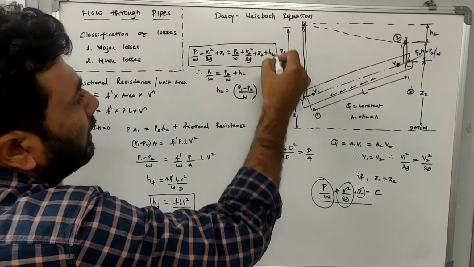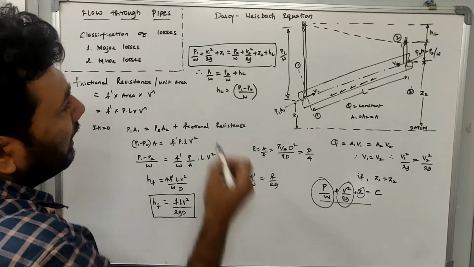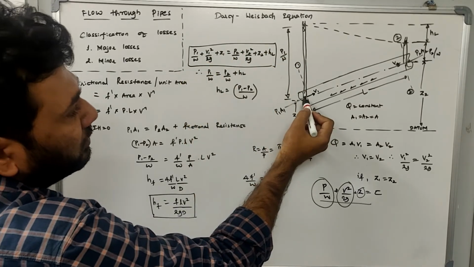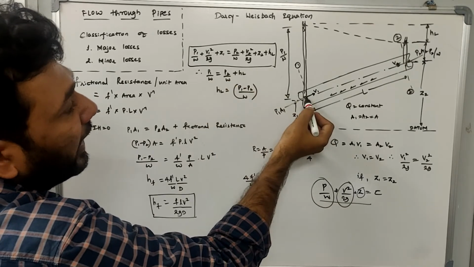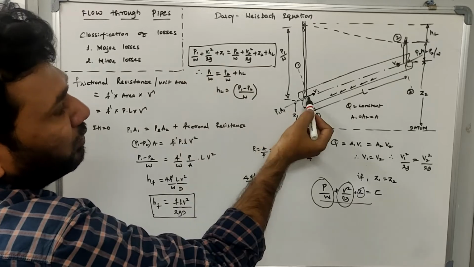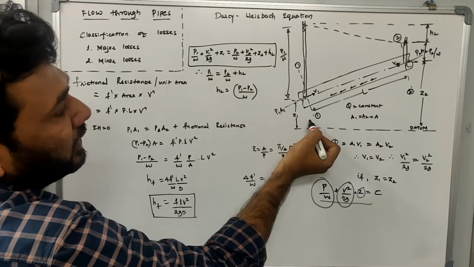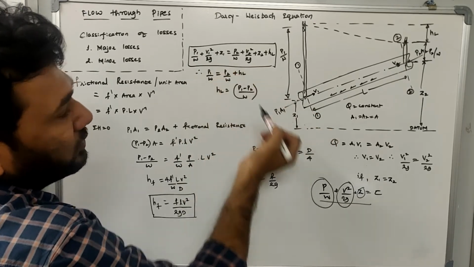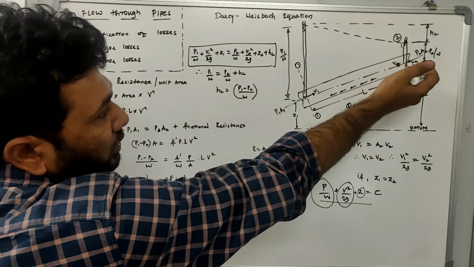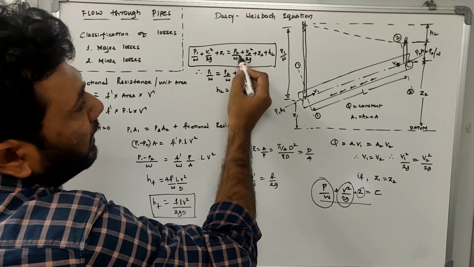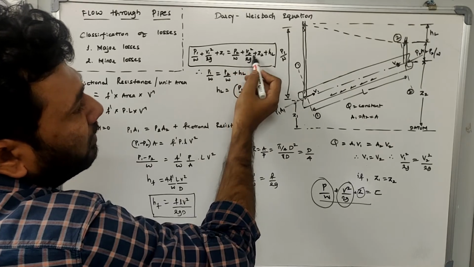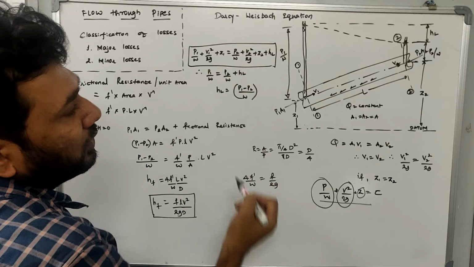Now, according to this condition, what will happen? Let me assume this is section 1. At section 1 the pressure is P1, so the pressure head will be P1 by W, the velocity head will be V1 square by 2G, and as we know the datum head is equal to Z1. Similarly, at the second section, the pressure head is P2 by W, the velocity head is V2 square by 2G, and the datum head is Z2.